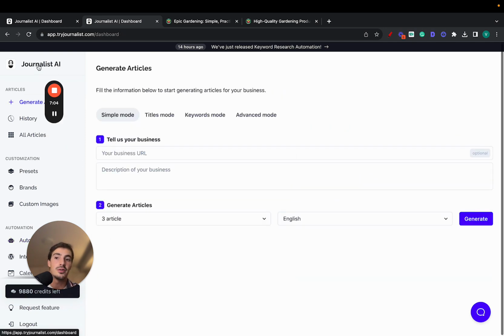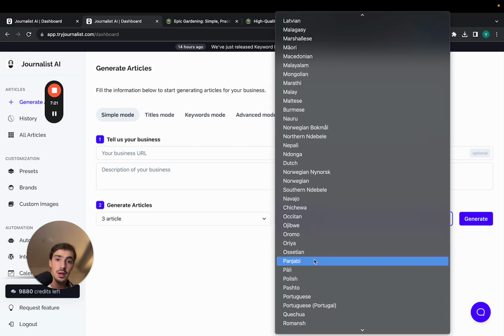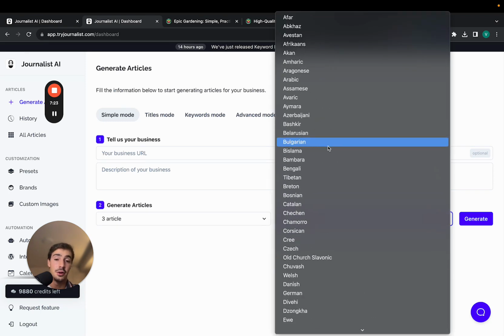So that's the power of Journalist AI, right? That's the power of AI as a whole, right? But ChatGPT and all these other tools are limited. Journalist AI helps you with automation, connects with your blog on autopilot and allows you to produce brand-tailored content with links, images, videos, all this 100% on autopilot. Plus, you can produce content in over 150 different languages, which is insane.